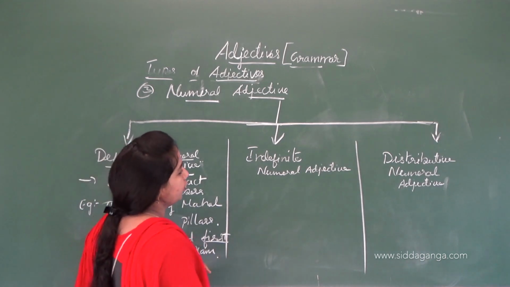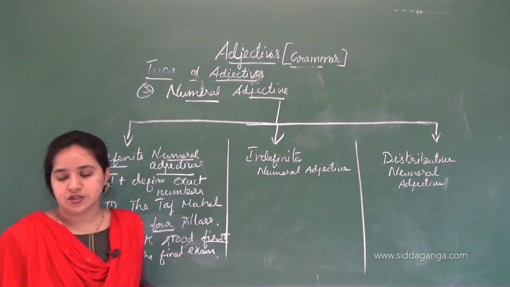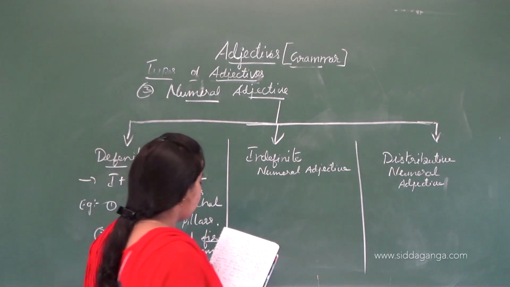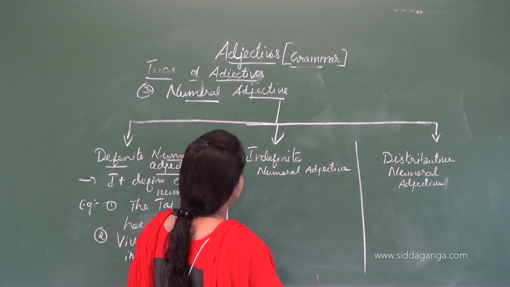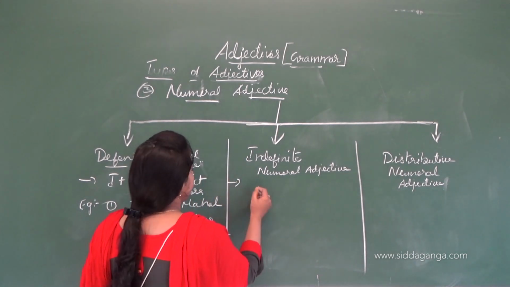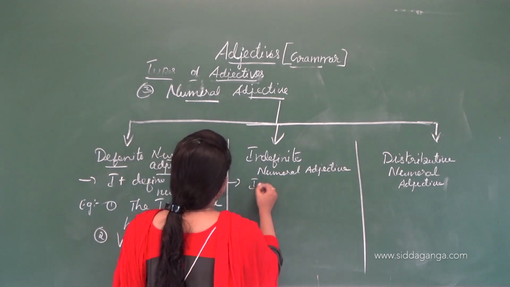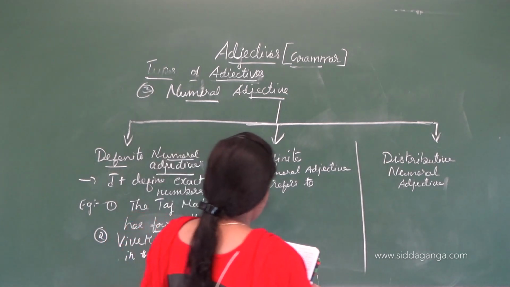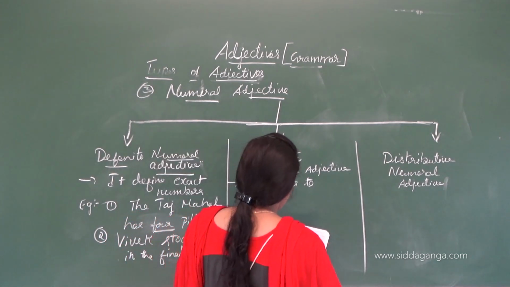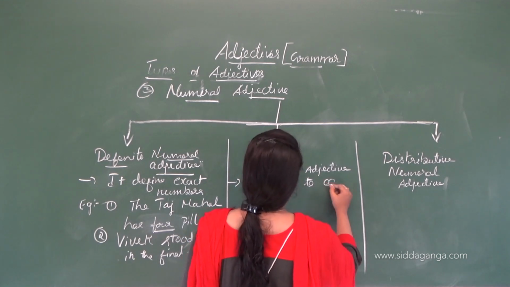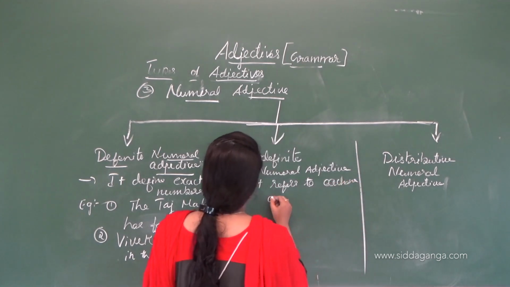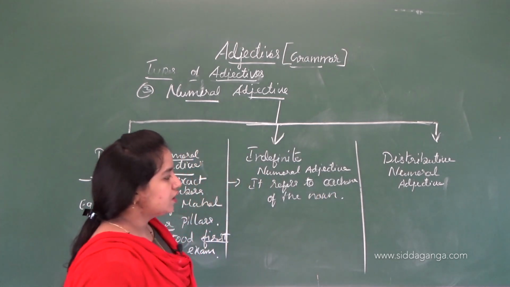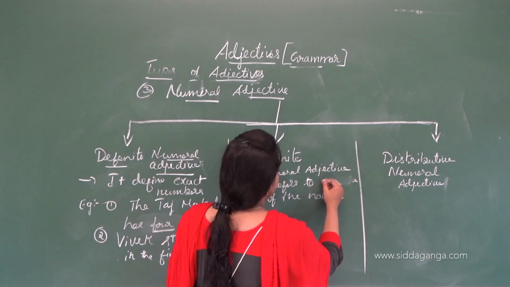Let's move on to the indefinite numeral adjective. What is this? The indefinite numeral adjective refers to each one of the noun. These are the words which say each one in the noun.